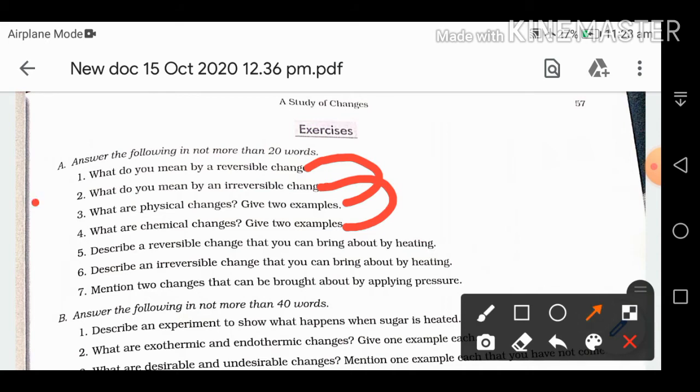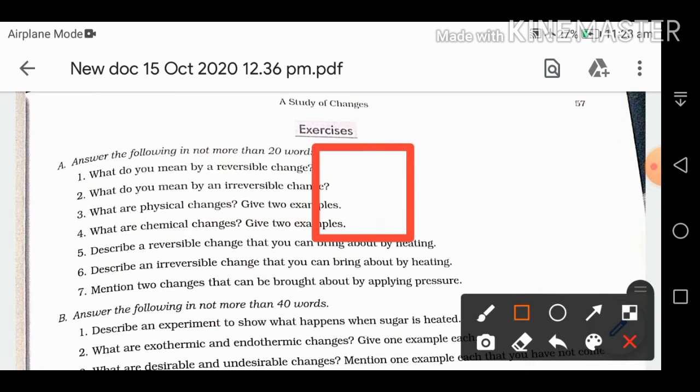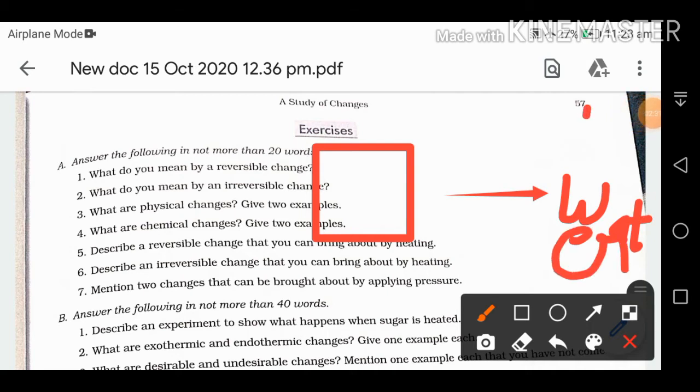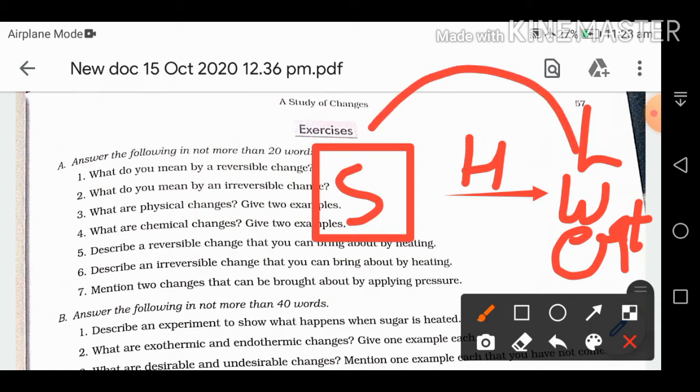Then we have the fifth question: describe a reversible change that you can bring about by heating. We have to make a change by heating. The best example is when an ice cube is heated, it will change into water, or we can say liquid. So this is a solid ice cube. When we heat it, it will melt into liquid. So this is a reversible change. We can do freezing also by cooling.